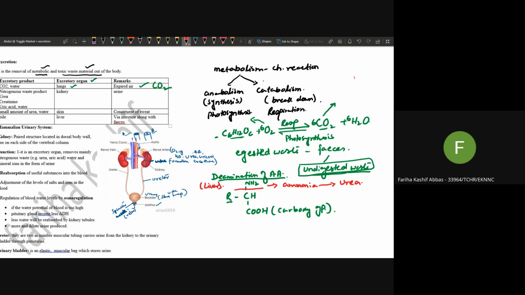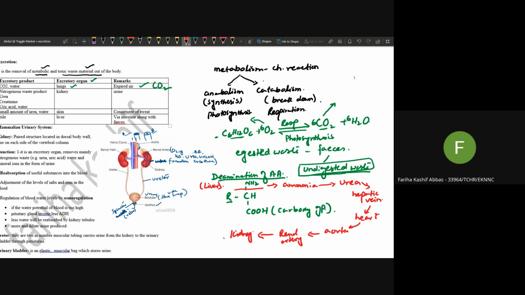Okay. So this urea will move out of the liver through the hepatic vein. Through the hepatic vein, it is carried to the heart. Then from the heart, the aorta arises. The aorta will branch into the renal artery. And through the renal artery, this urea is carried to the kidney.